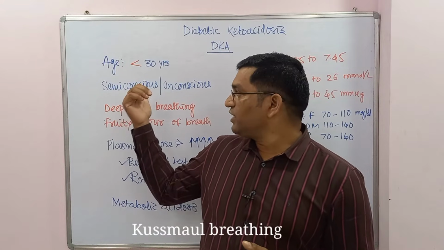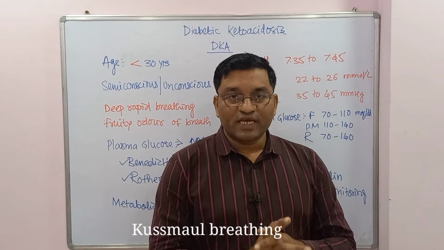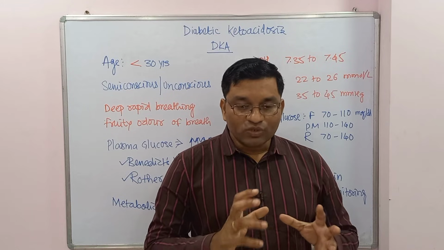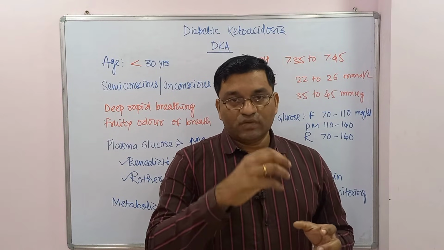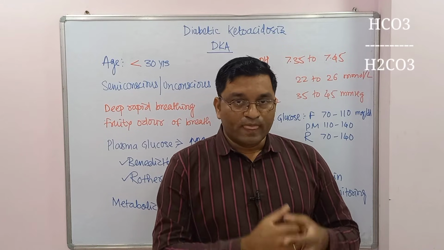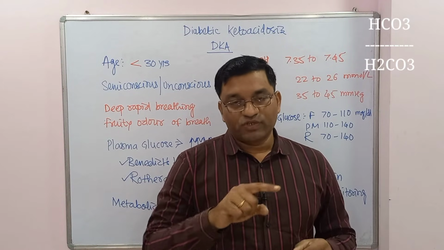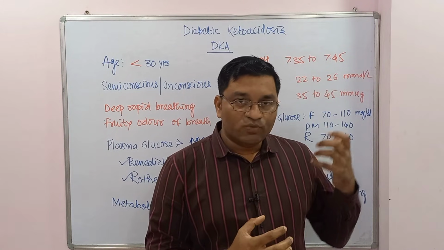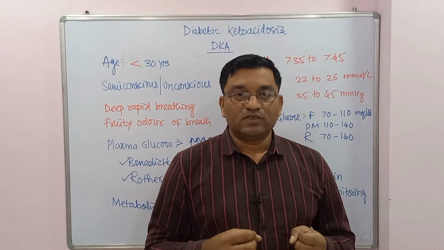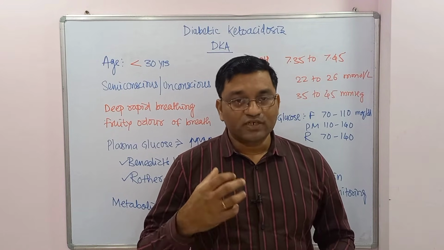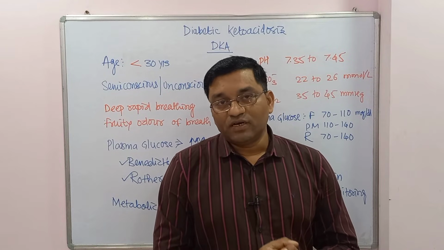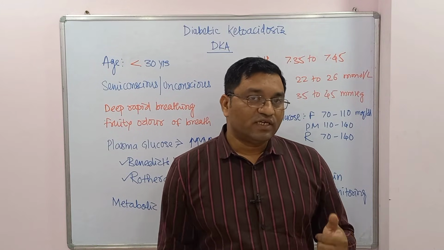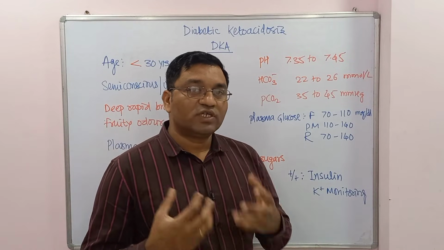Now, why is there Kussmaul respiration or deep and rapid breathing? It is a compensatory mechanism to overcome metabolic acidosis. Hyperventilation will blow out the CO2. You know there is an equation in which bicarbonate and carbonic acid are present, and the ratio should be maintained at 20:1. So when the bicarbonate level drops down, the carbonic acid level also drops down through hyperventilation by the lungs to maintain this ratio. That is why this is a compensatory mechanism to blow out the CO2.